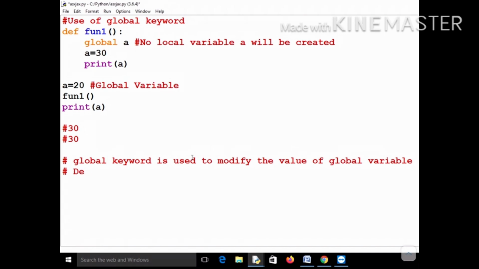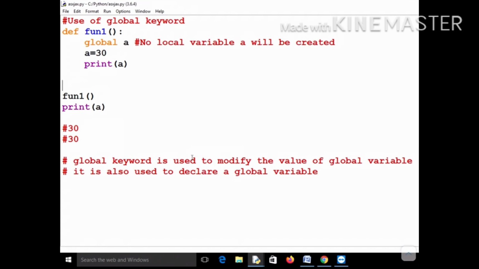So the primary purpose is that it is used to modify the value of a global variable. The global keyword is also used to declare a global variable. What I mean by that will be clear in a moment, so let me demonstrate it. What I was doing first was writing a global variable here. Even if you do not write that, and you write it like this, a global variable will get created. So there is no need to initialize a global variable like this. You can directly write global a out here and it will still create a global variable a and assign the value 30 to it.